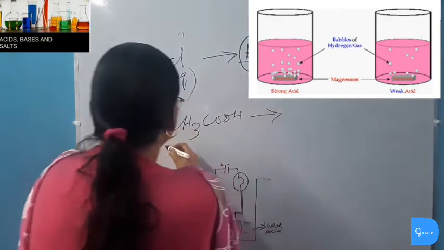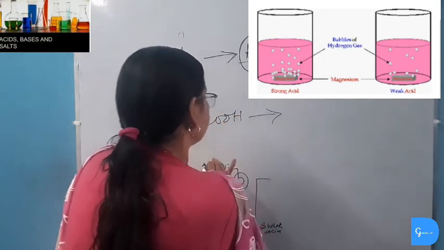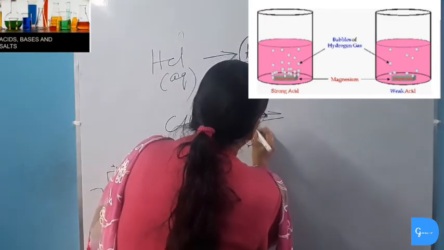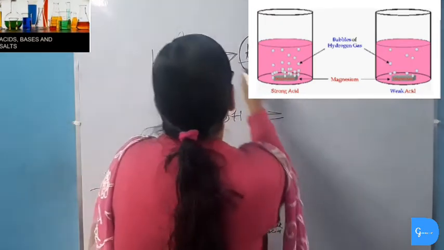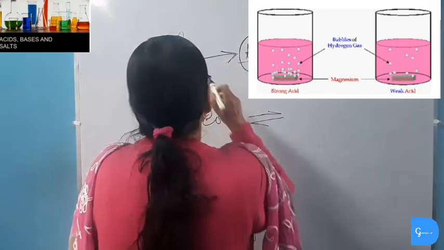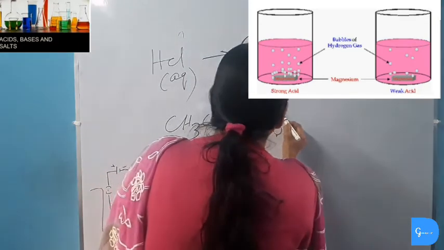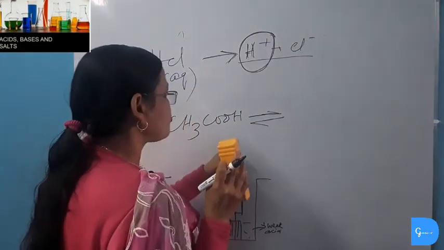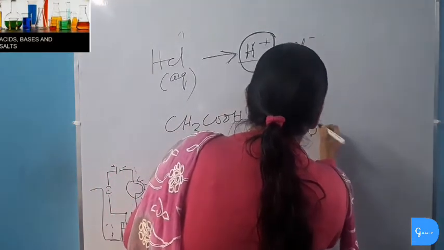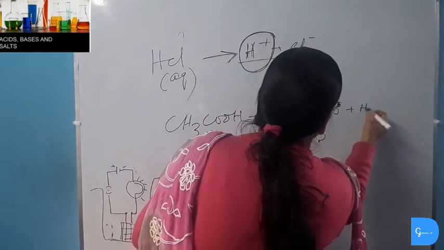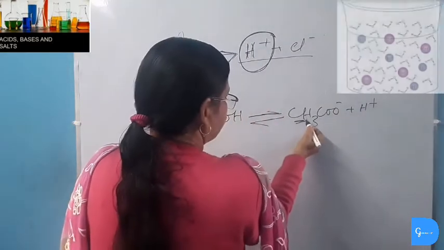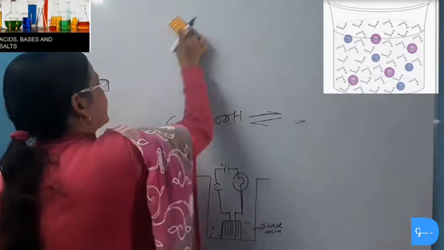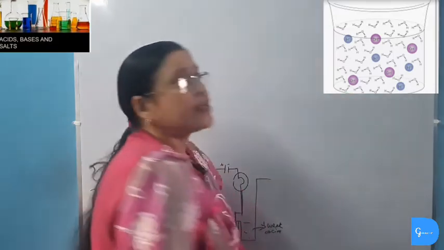Now when acetic acid is dissolved in water, it will ionize, but it will ionize partially. So we will put a double head arrow. That means it is partially ionized, and a single head arrow means completely ionized like mineral acid, and this double head arrow means it is partially ionized. All the weak acids are partially ionized. When acetic acid is dissolved in water, it will give hydrogen ion. So it is partially ionized. See, it is containing hydrogen ion.